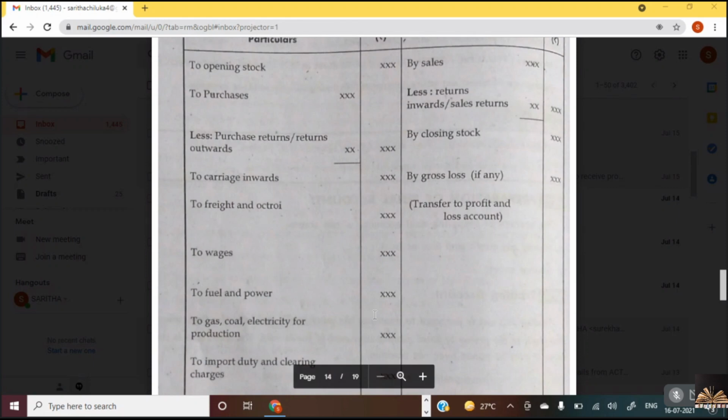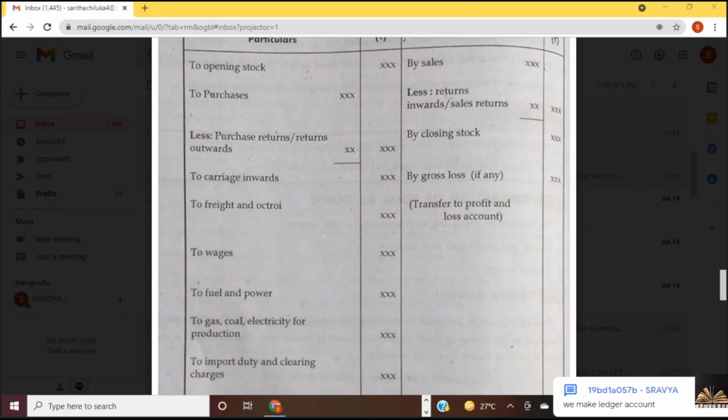What is the next step that we do? Once we pass the journal entries and close the books of accounts on 31st March, what is the second step that we do in accounts? Yes? Ledger. Very good. Ledger. Posting into ledger. And what is the procedure that we do? We start from the first entry till the last entry.